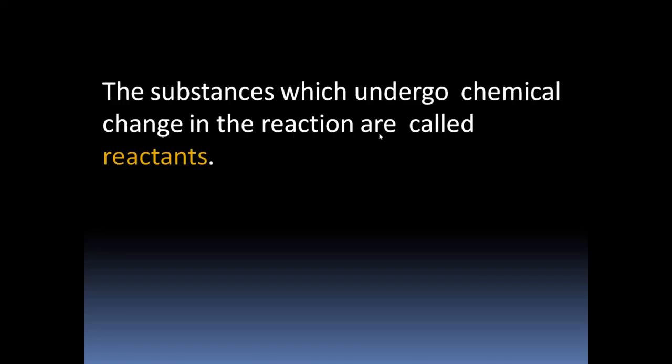Let us move on for the next one and understand some of the important things in a chemical reaction. The substance which undergo a chemical change in the reaction are called reactants. To understand a chemical equation or chemical reactions, we need two important things, that is reactants and products.